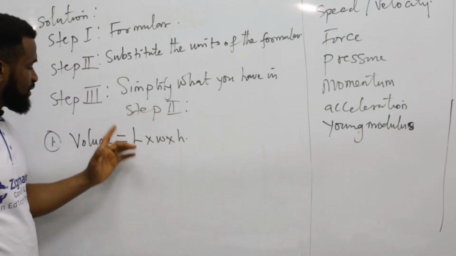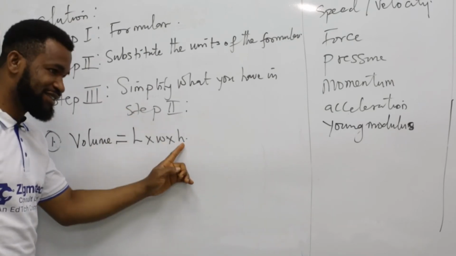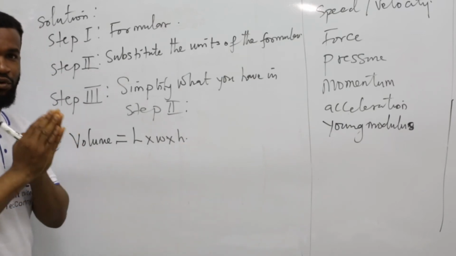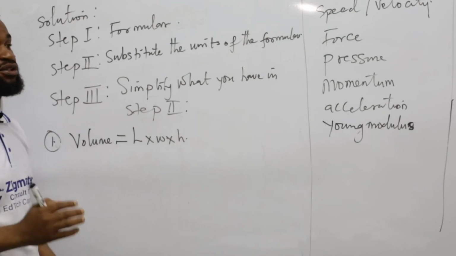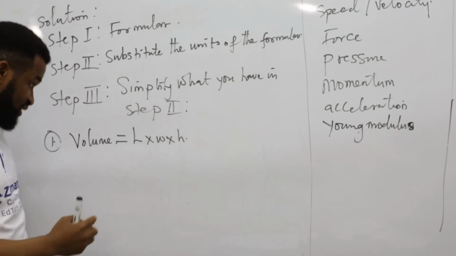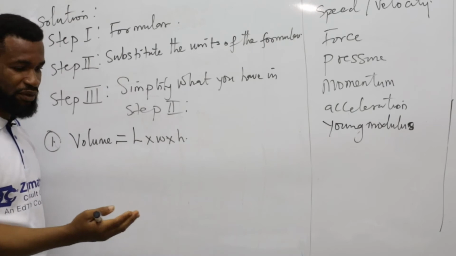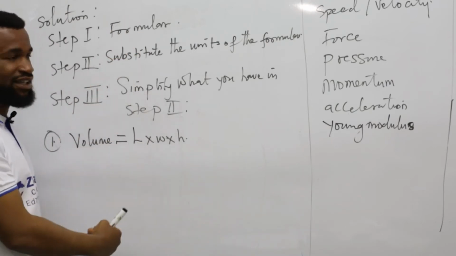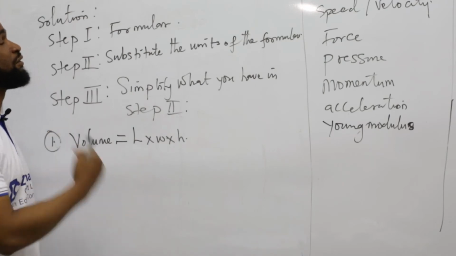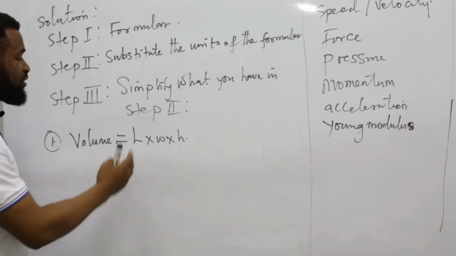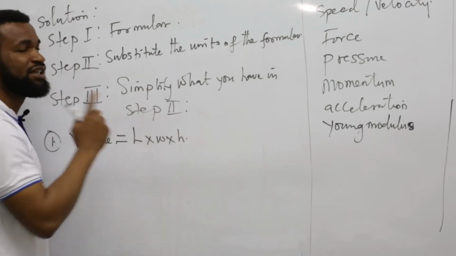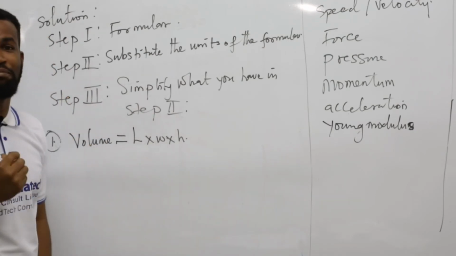Remember, length and height, I wrote them down as the same quantity because they have the same unit of measurement. Even width, that was why I wrote etc. If you go back to where I listed the fundamental quantities, you will see I wrote length, I wrote height, and I wrote etc. Etc means that width is also part of it, which is measured in meter.